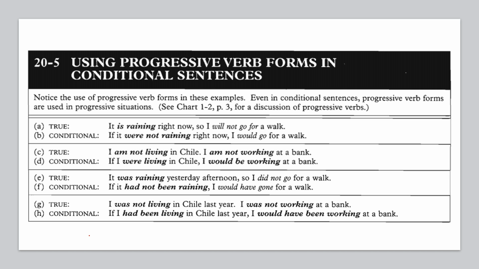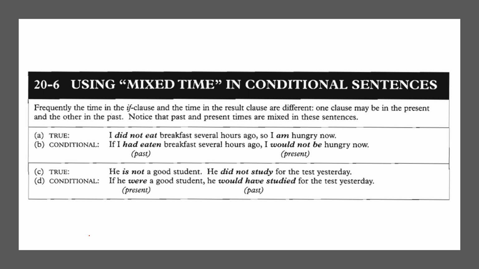And then the result clause must follow the if clause. If the if clause is in the form of past perfect, the result clause must be in the form of past perfect future. The next one is using mixed time in conditional sentences.